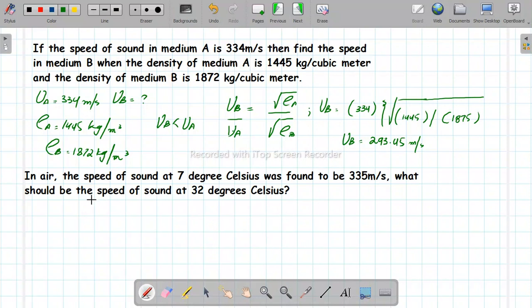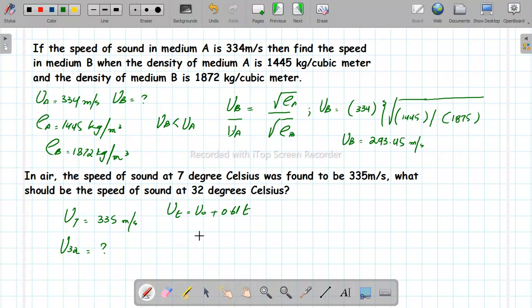Then, in air, speed of sound at 7 degrees Celsius was found to be 335 meters per second. What should be the speed of sound at 32 degrees Celsius? Calculate. Again, recall the same equation. With every 1 degree centigrade increase in temperature, speed of sound increases by 0.61 meters per second.